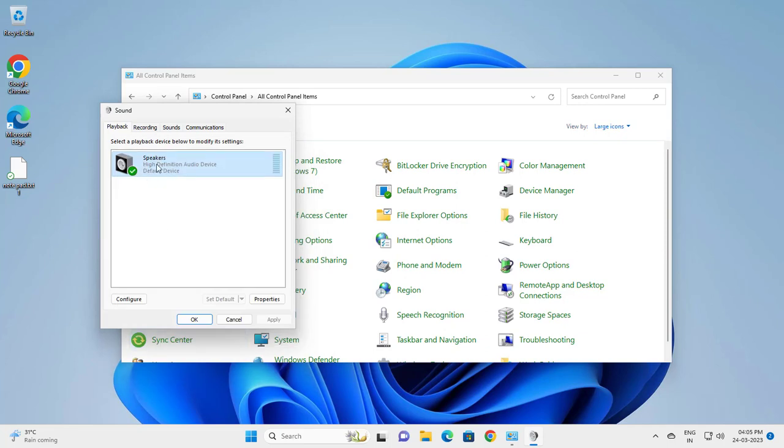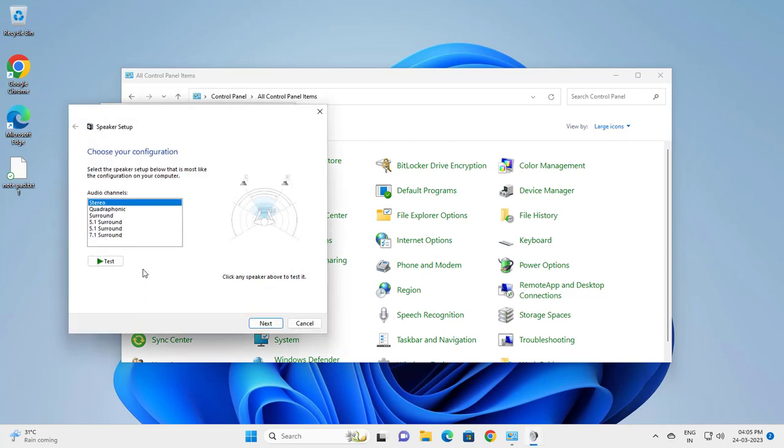Go to click on the speaker and click configure. Here you can test it, guys. Click on test. You get both speaker sound. If it's not working, guys,